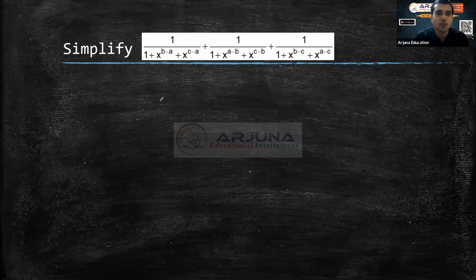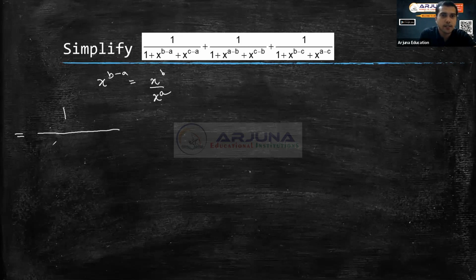Okay, fine. So now this question, simplification of this, how to do it. Again, whenever you have x power b minus a, understand that this is x power b by x power a, right? This format I am going to write. So this will be equal to 1 divided by, so this is 1 plus, what is b minus a? Is it not x power b by x power a? What is c minus a? That is x power c by x power a, right?